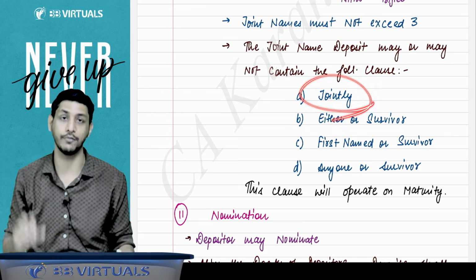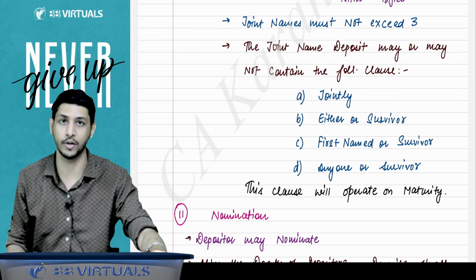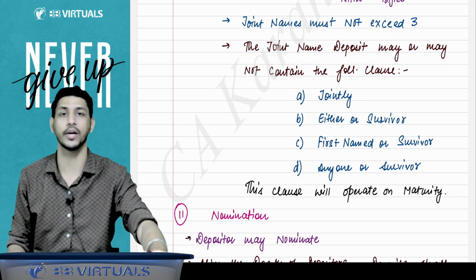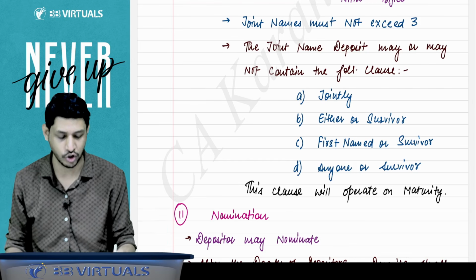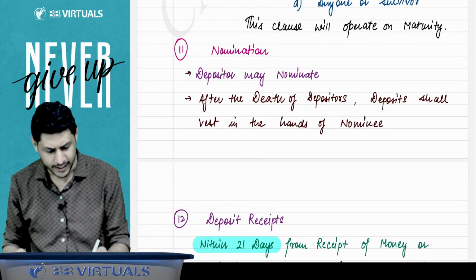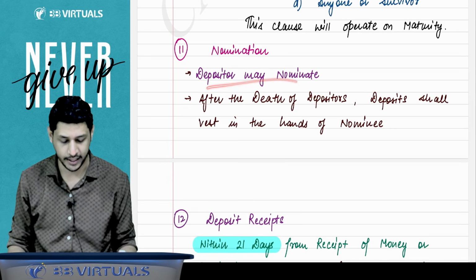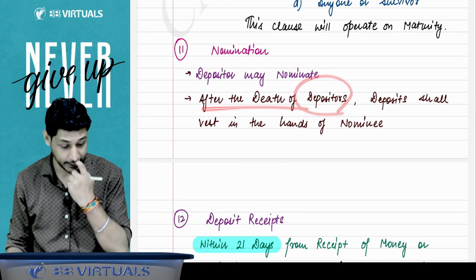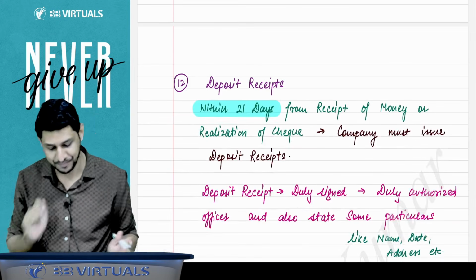And in the case of jointly, if you have written jointly, then at the time of maturity all the 3 joint holders have to come, and then you can get the amount at maturity. But that is optional, it is may, not shall. Then, sir, can we keep a nominee for our deposits? Yes, the depositor may nominate, and after the death of the depositor, the deposit shall vest in the hands of the nominee. Got it? Got it, sir.